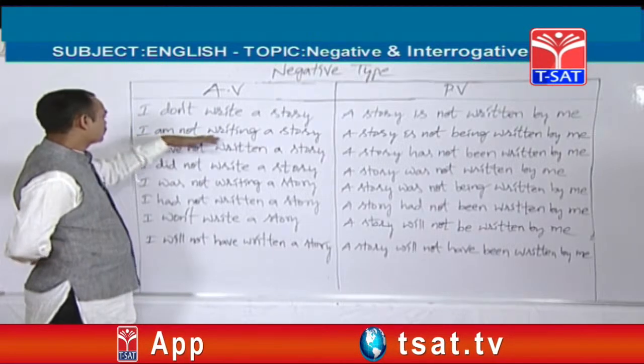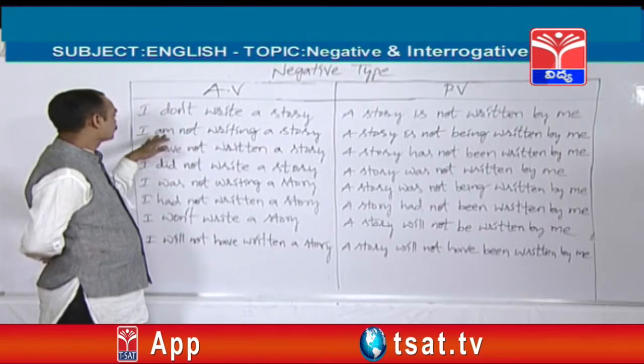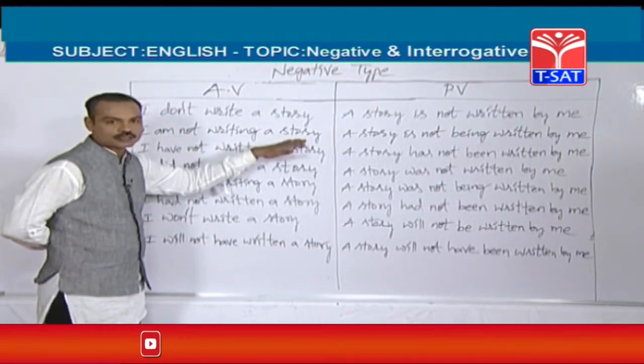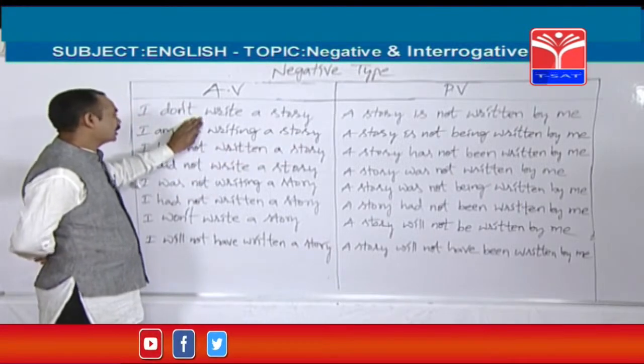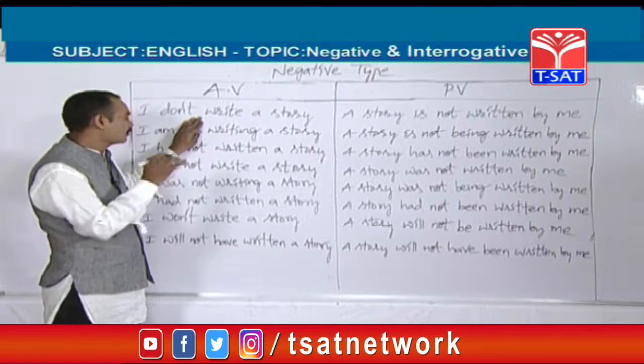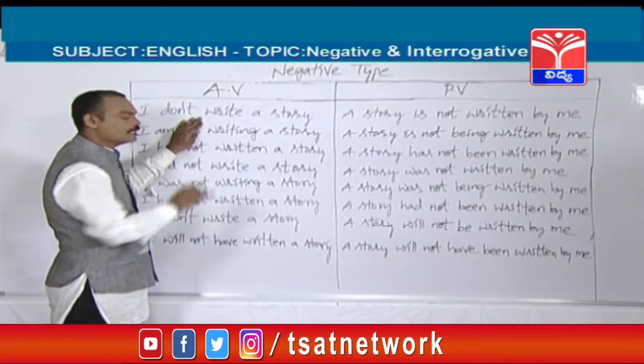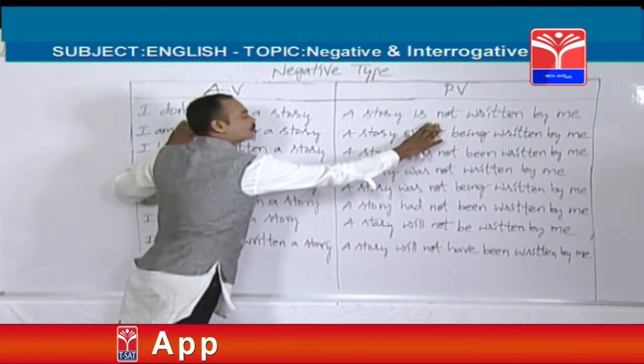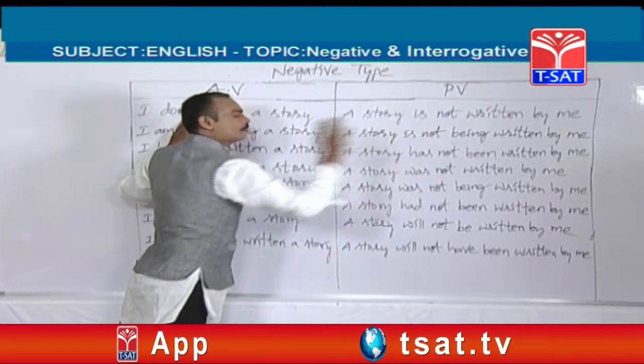Next, let's take present continuous tense. I am not writing a story. So, I am writing a story. This is also present continuous, but a positive statement. For example, I am writing a story. Answer: a story is being written by me.